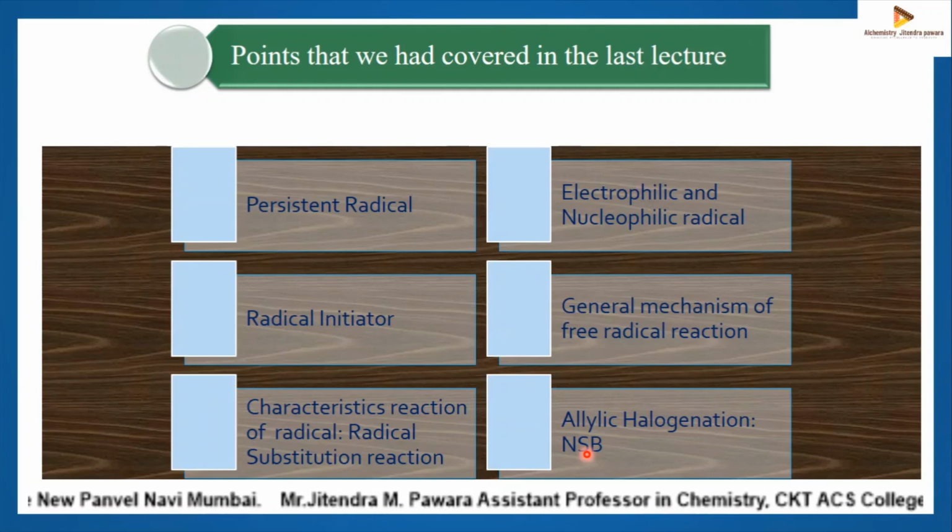So we have learned the regioselectivity of NBS. It selectively substitutes the alpha hydrogen or allylic hydrogen of any molecule which is near a carbon-carbon double bond, carbon-carbon triple bond, or carbonyl, like that.